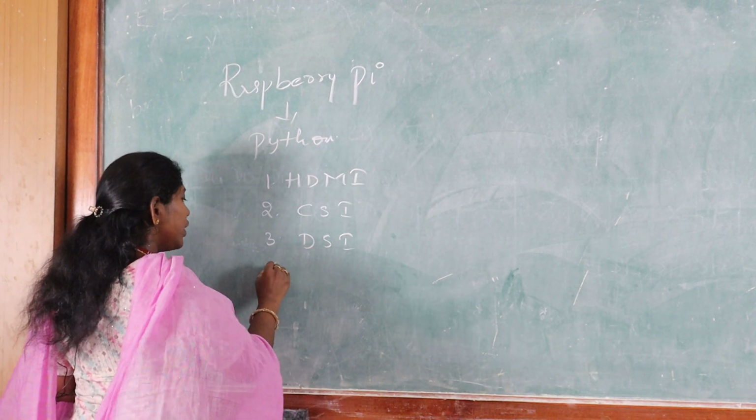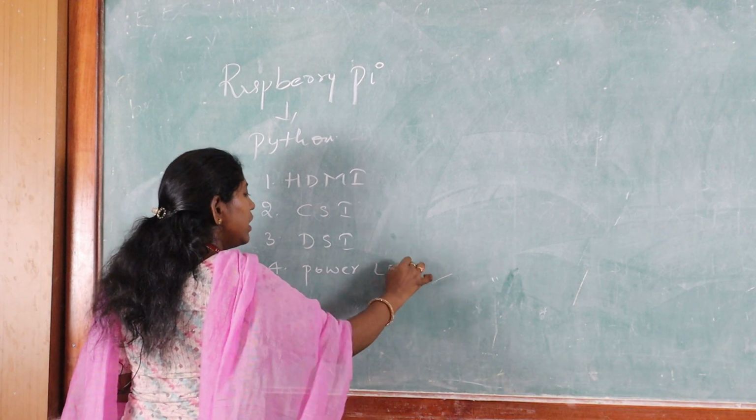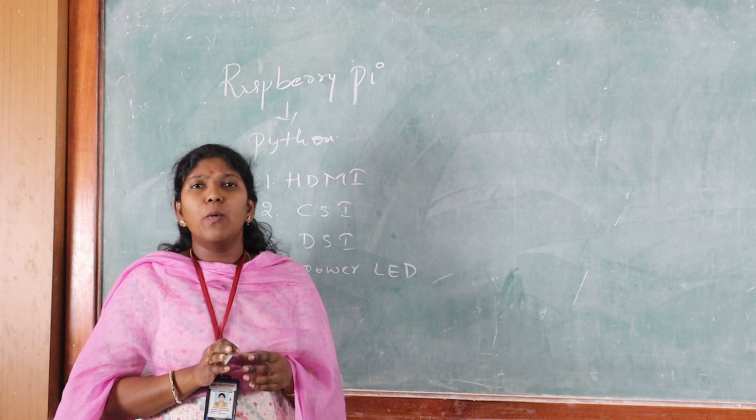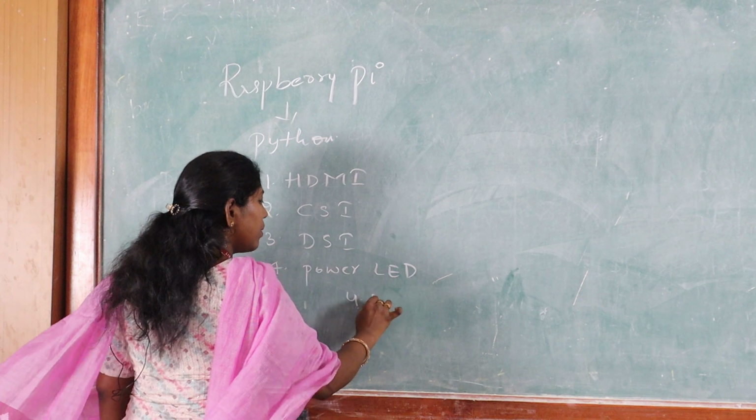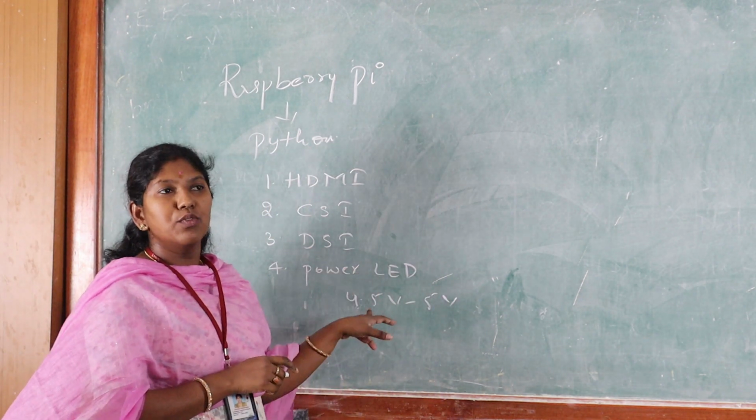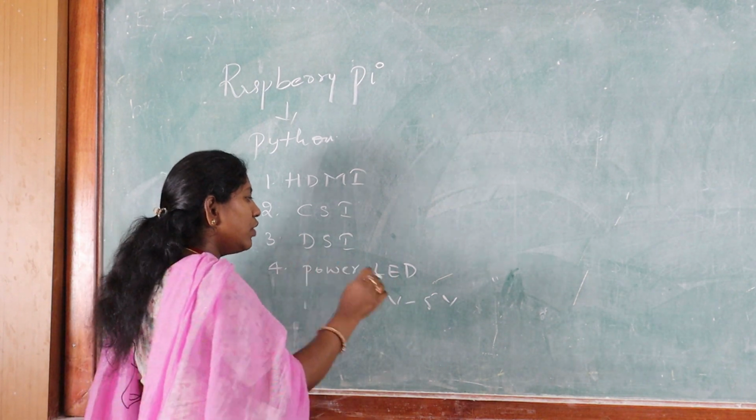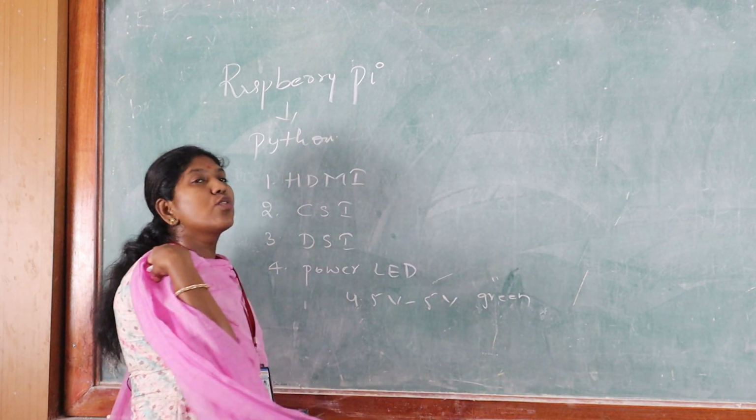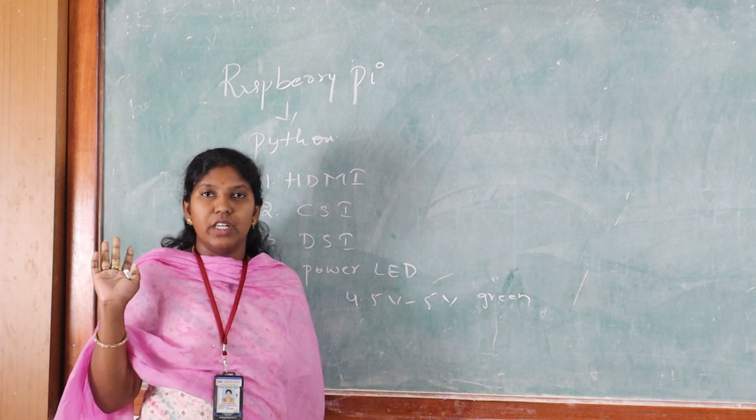The next hardware component of the Raspberry Pi is the power LED. To run the Raspberry Pi, it requires some operating voltage. The Raspberry Pi requires an operating voltage of 4.5 volts to 5 volts. Whenever we give 4.5 to 5 volts to the Raspberry Pi, an LED will blink there. That LED is green in color. The LED shows that the Raspberry Pi is getting the required operating voltage.